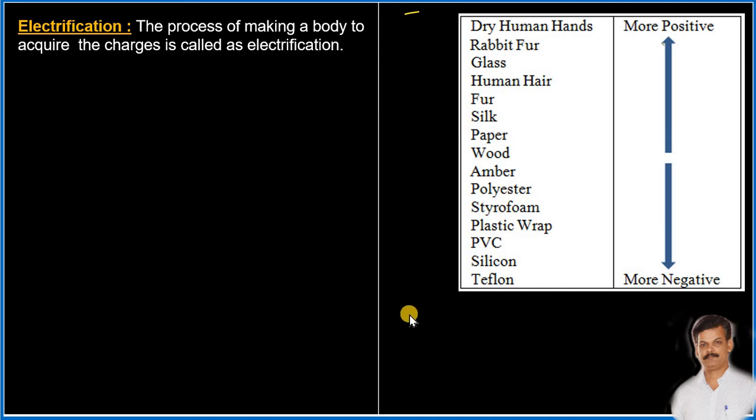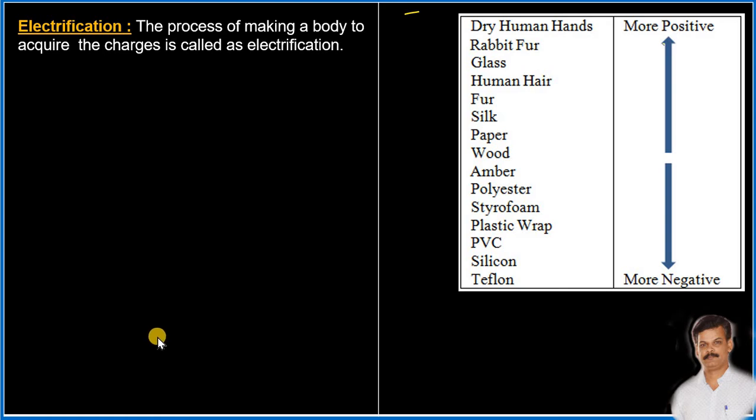Dear students, in this class we are going to learn about the meaning of electrification and different ways of electrification. Along with that, we are going to discuss the special properties of the charges. What is electrification? We came to know that a body can be made to acquire the charges.